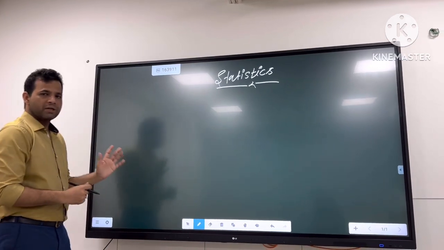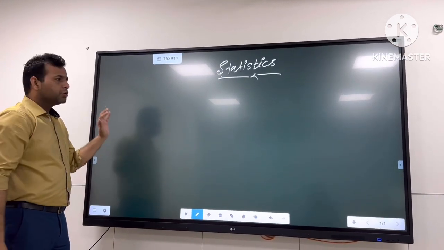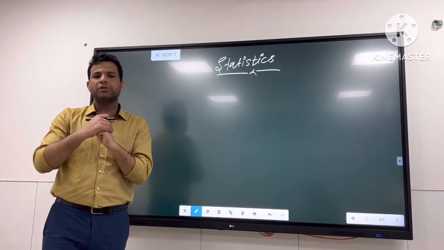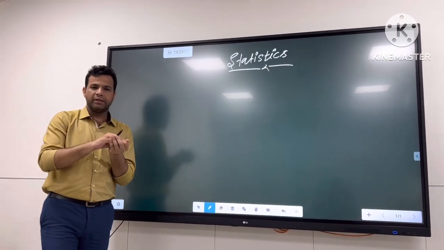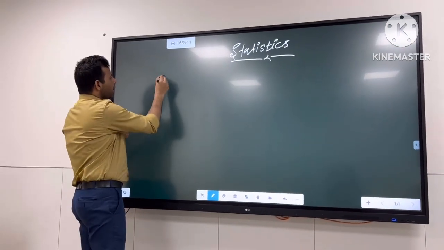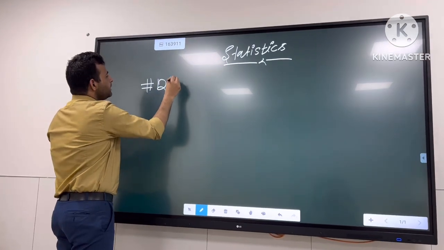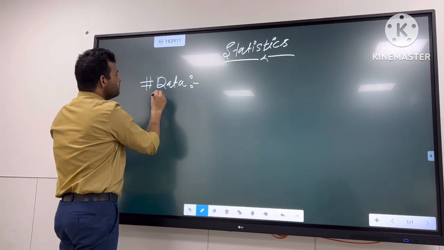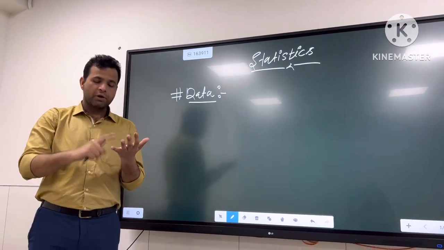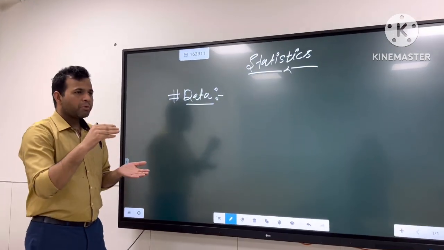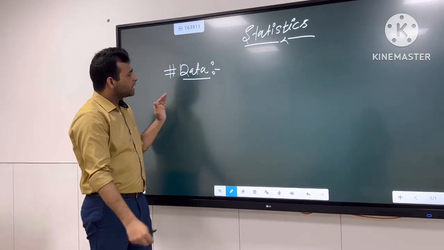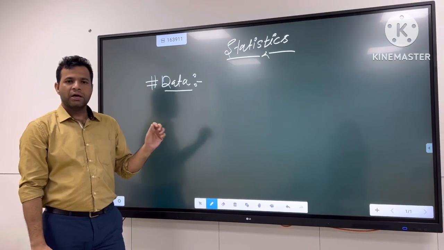The basics of statistics are all about data. Statistics is about collecting data and fetching the desired result from that data. Now I am going to explain what data is. Data can be anything. It can be your roll number, it can be your age, it can be the number of members in your family. Anything that we can collect is data.